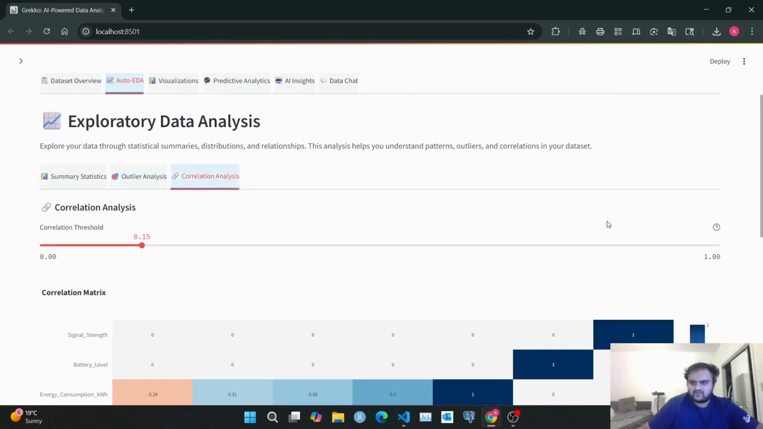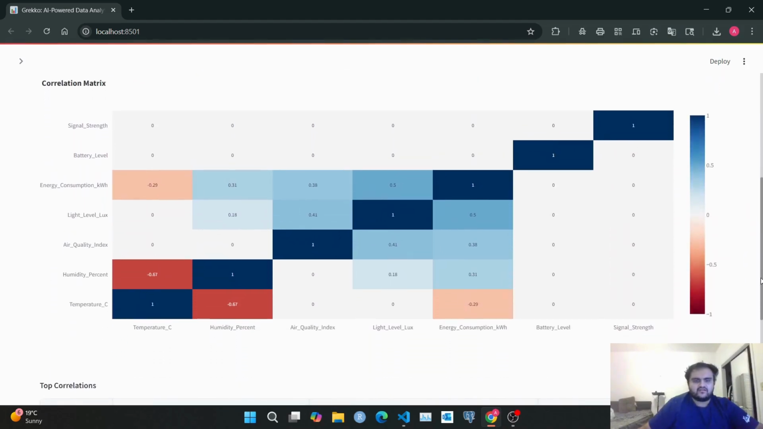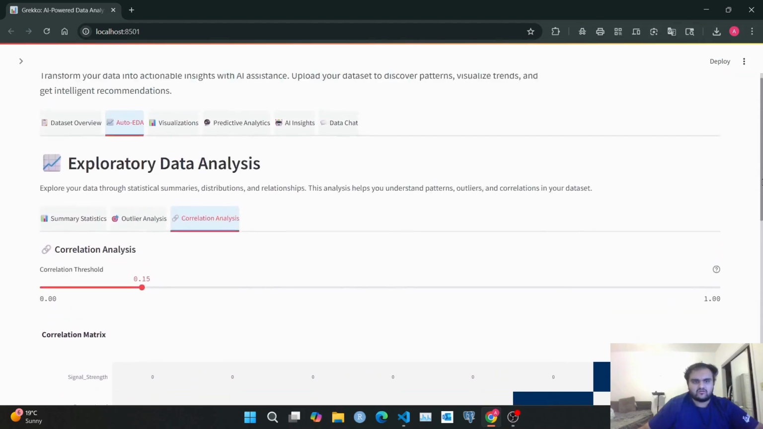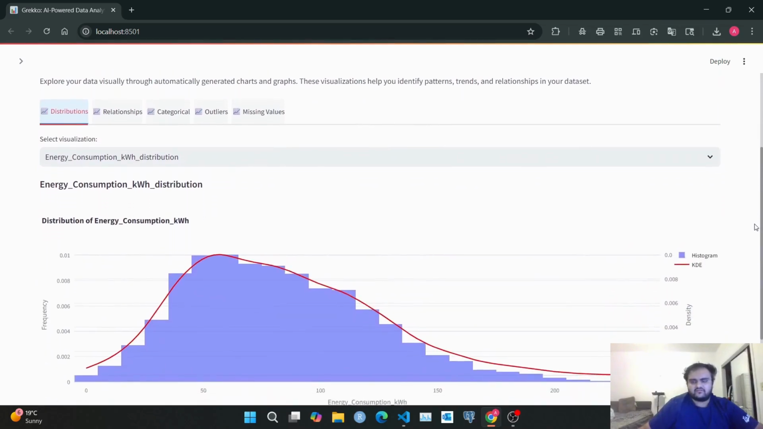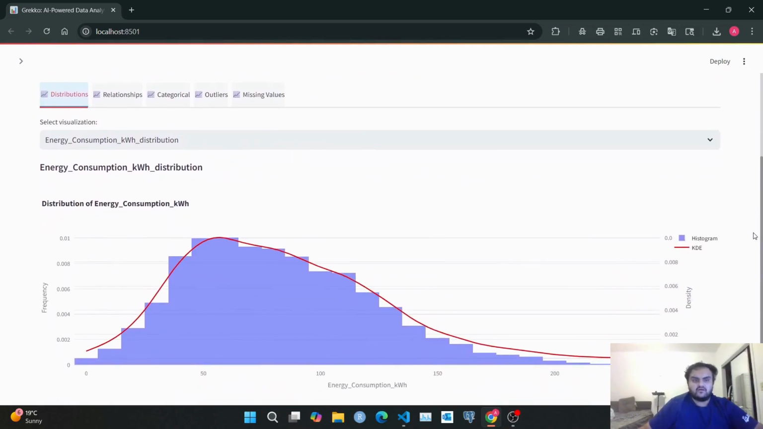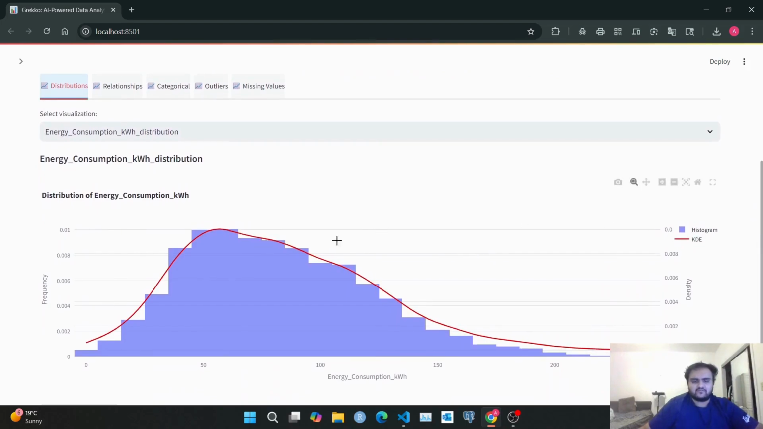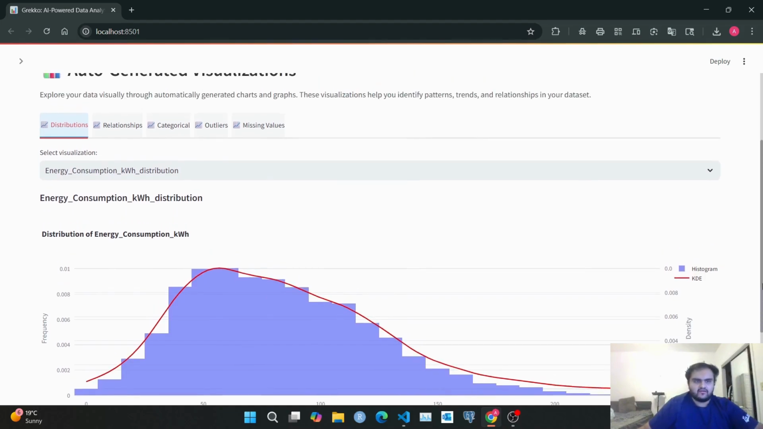Then we have a correlation analysis. We can understand the relationship of the features between each other. Then we have the visualizations, which give us a better understanding of how our data looks. So over here, this is an example. I have energy consumption distribution. The data set is basically about an IoT sensor, and over here we can see how the data is distributed. So I believe it's a right skewed data since it has a tail on its right end.